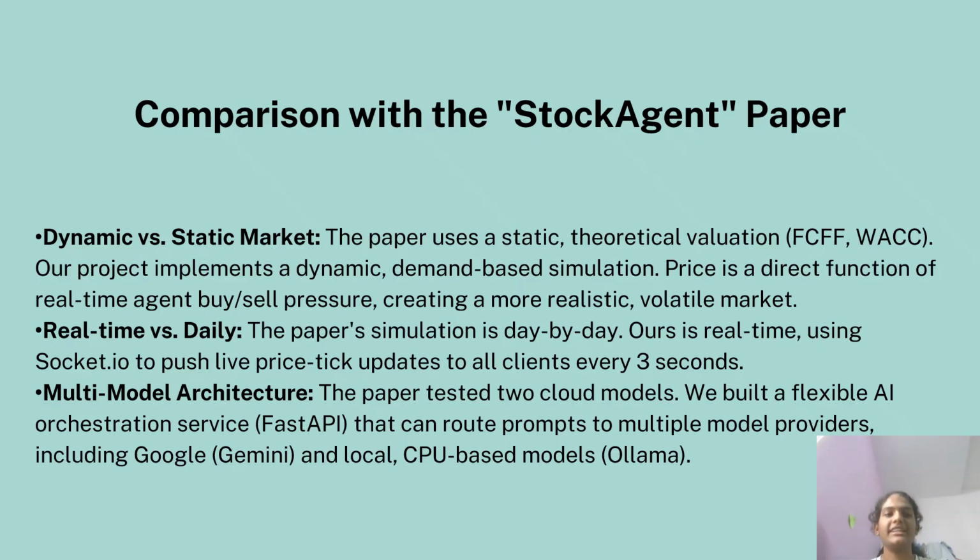Comparing with the stock agent paper, the dynamic versus static market. The stock agent paper used a static valuation model, meaning stock prices were calculated theoretically and didn't change frequently. In contrast, FinSight uses a dynamic demand-based simulation, where the price constantly changes depending on real-time buy and sell actions.